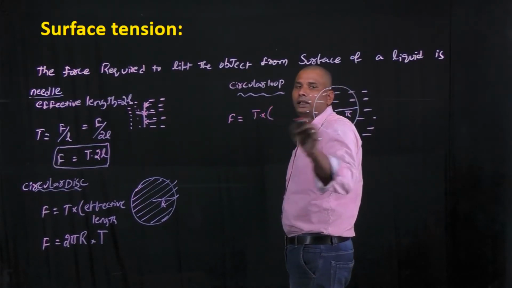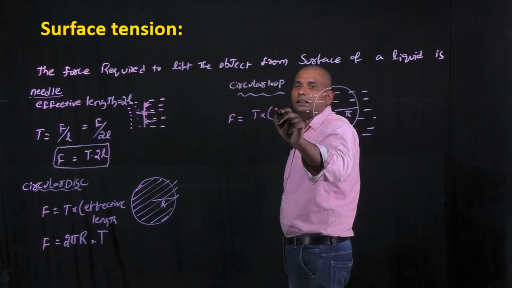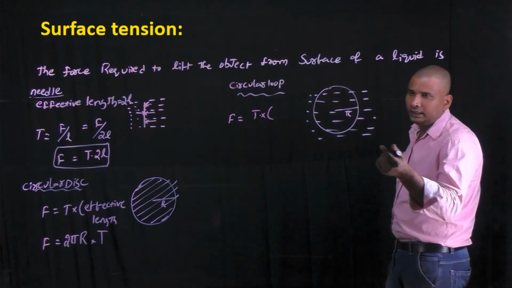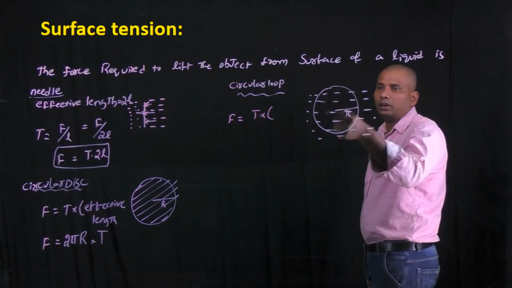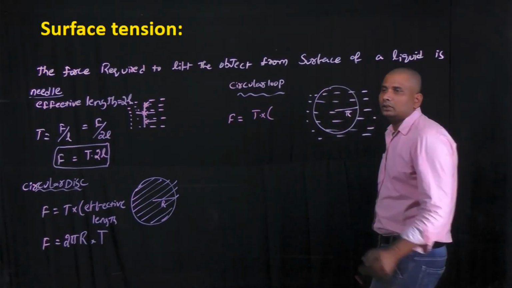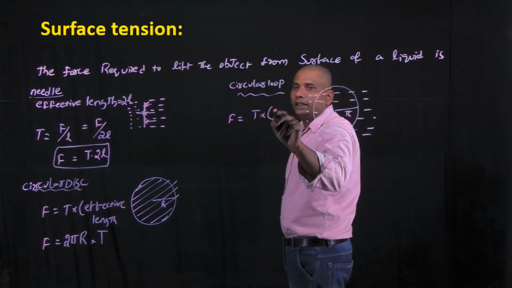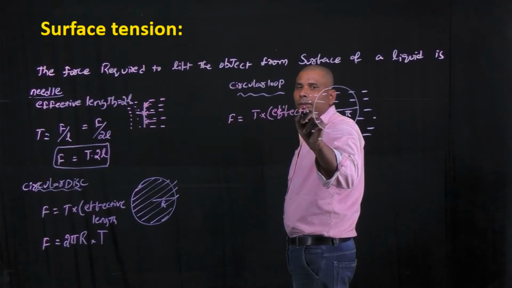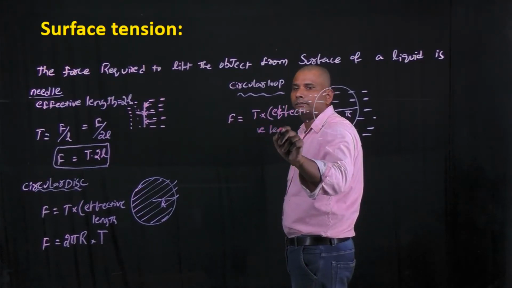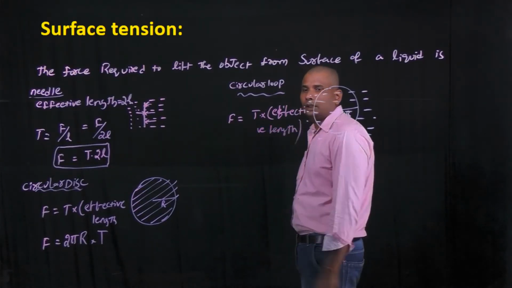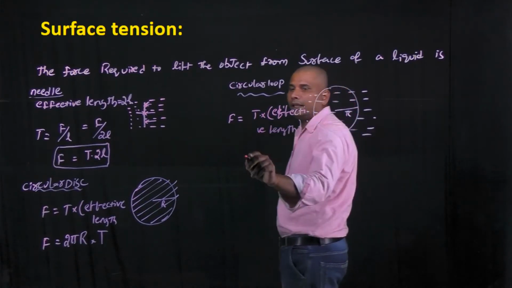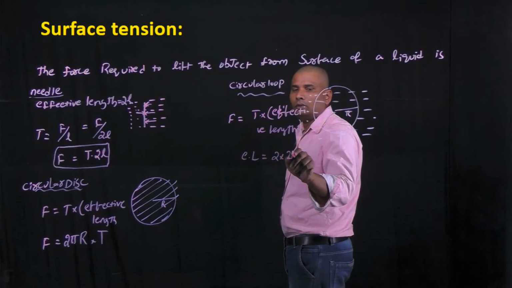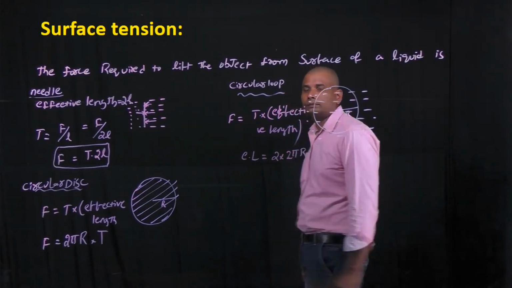Here, water is in touch with the circular loop from inside and from outside. So, here the effective length can be simply written as 2 into 2 pi r.